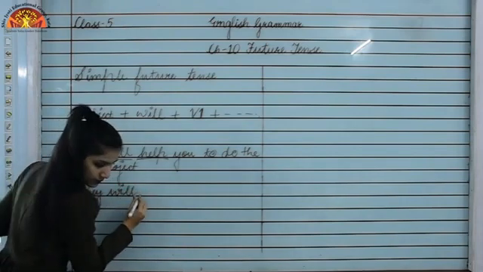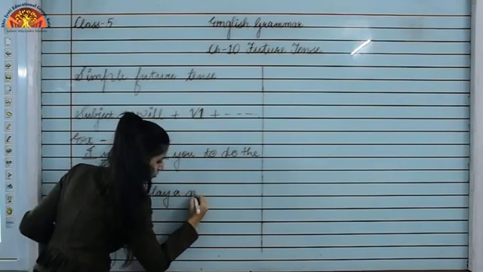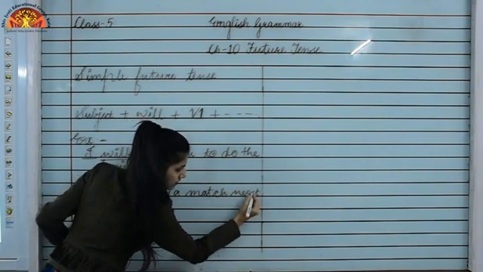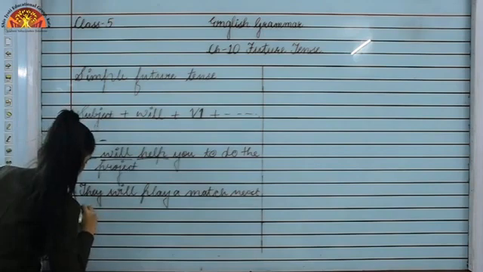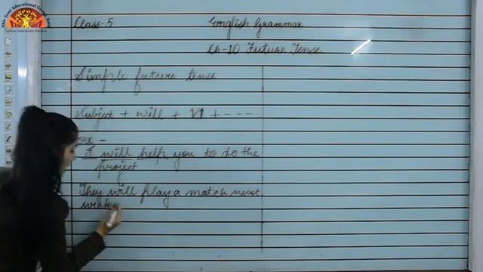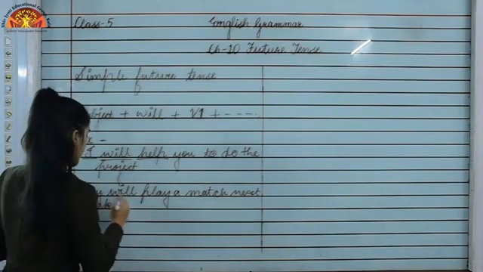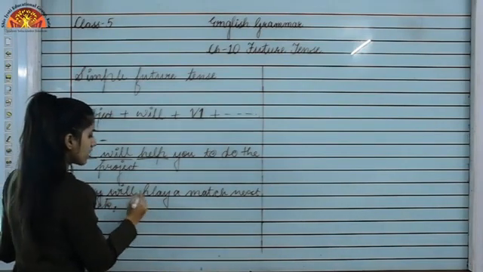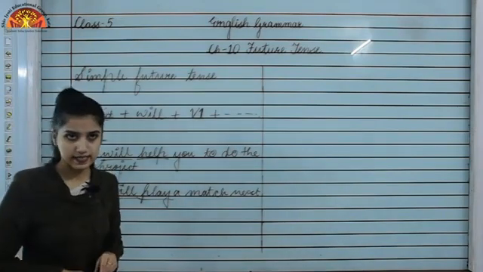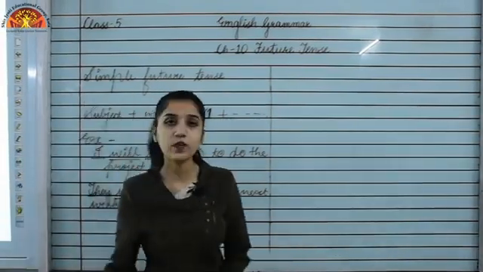They will play a match next week. Okay, so here you can see that this action will take place in the future, okay, and you can see subject, then it is followed by will, and then the main form, or I can say the base form of the verb, then the rest of the sentence is there. Okay, now we will be seeing what? We will be seeing the be going to form.